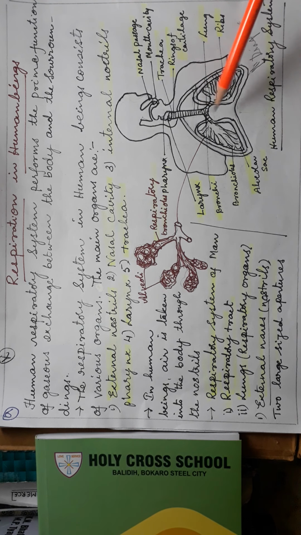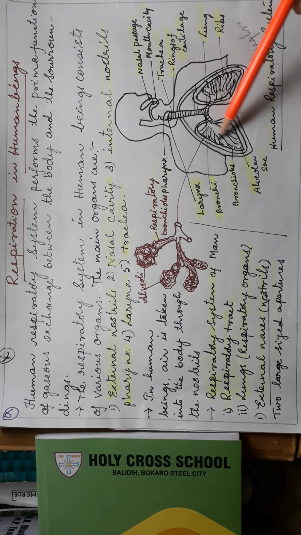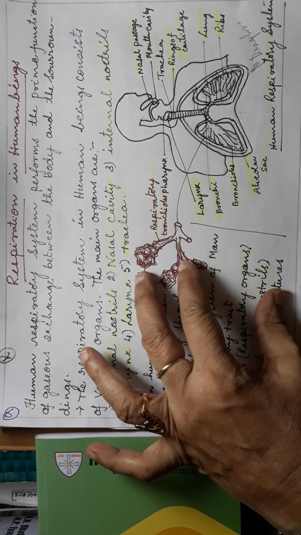So inside the lung, the primary bronchi divide and divide again into small branches, making a dividing network.